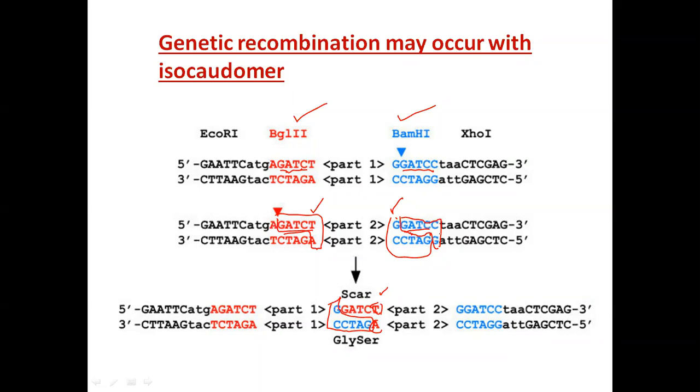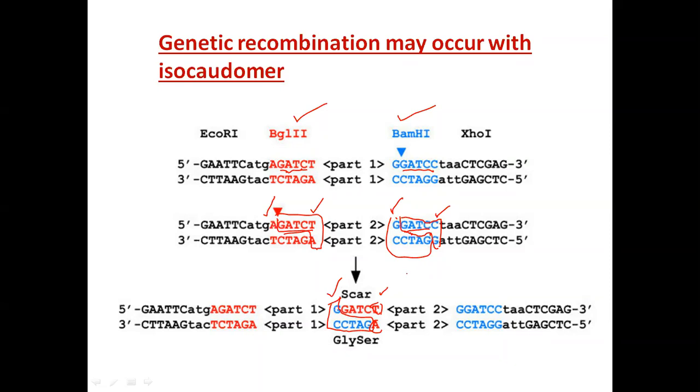Say we initially have the BamHI terminal where the terminal nucleotide was C, and the BglII terminal where the left terminal was A. Now if you look at this terminal, the left terminal has changed from A to G and the right terminal has changed from C to T. That means we have a mutation. It may be nonsense, transversion, transition or missense, whatever it may be; that's a separate question.